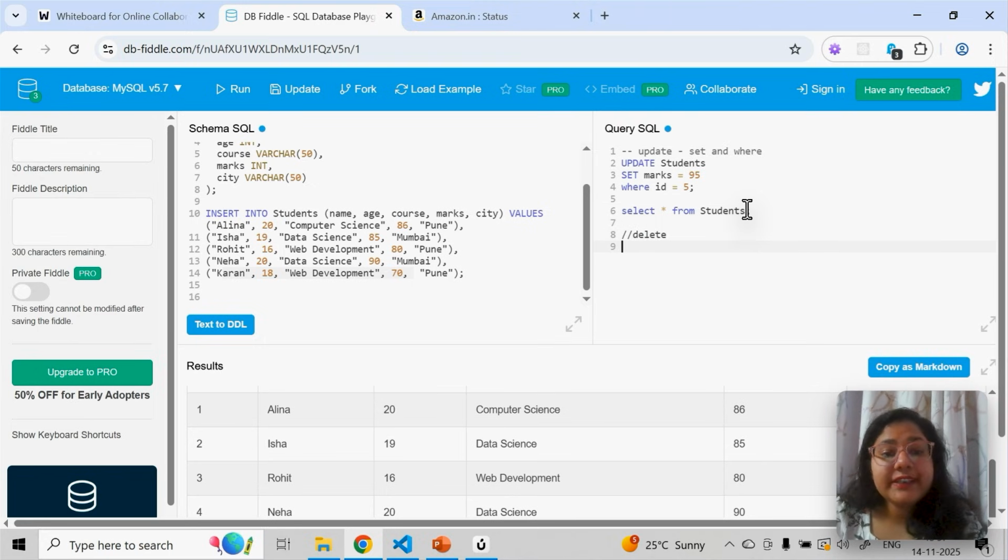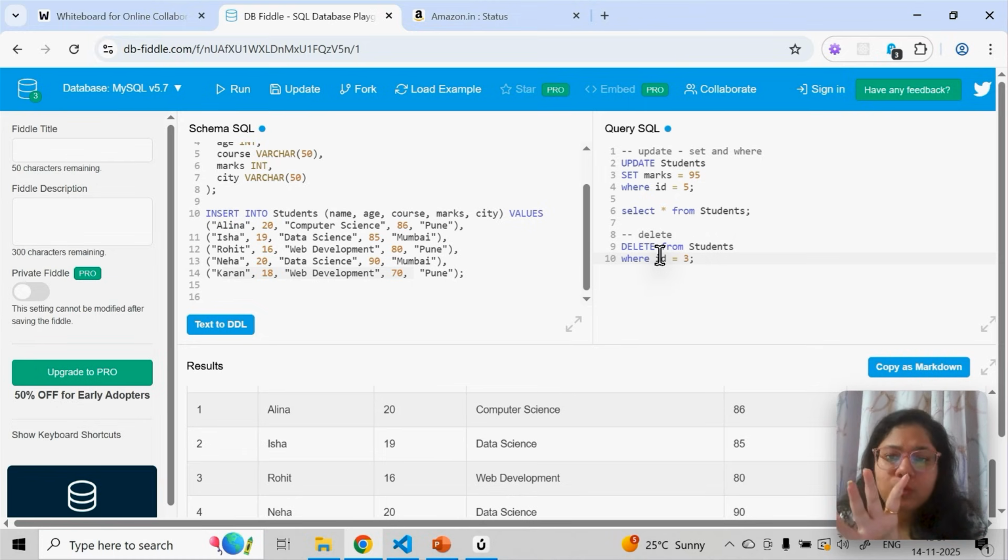Then we have delete operation. Now delete is basically to delete. Again, delete is also done generally based on IDs. For example, I'll say delete. Now for delete, you don't need to say what needs to be done. You just need to tell where it is. So delete table name, delete from students, where let's say ID is equal to 3.